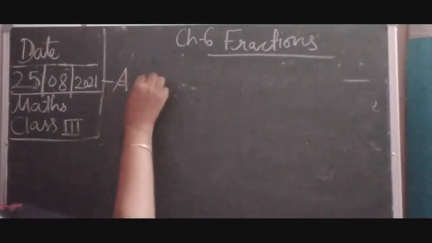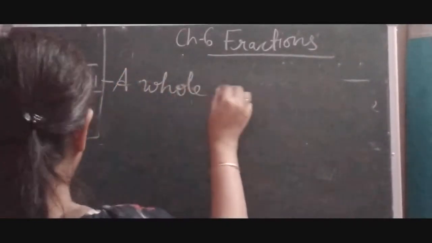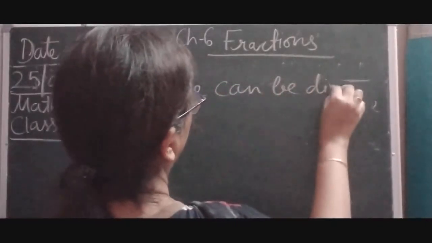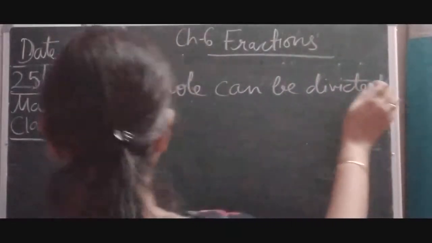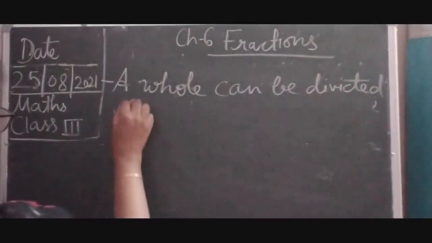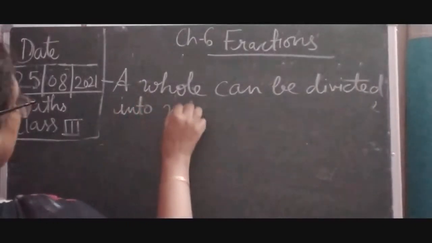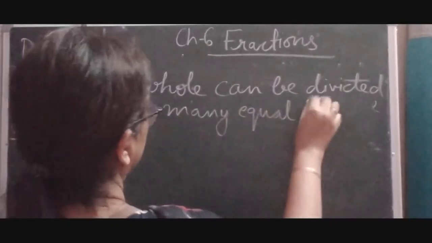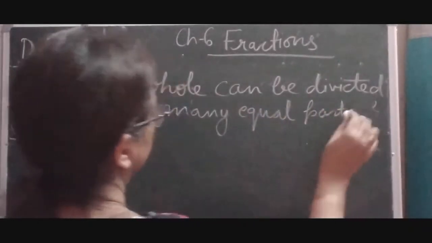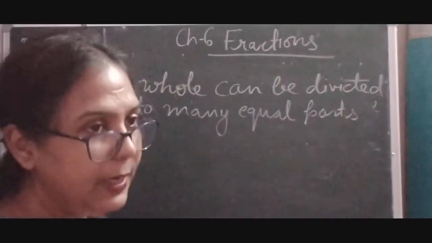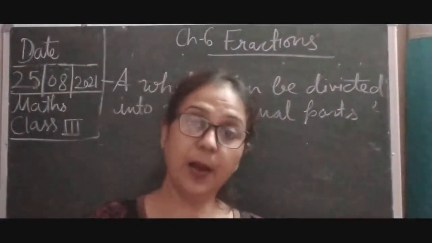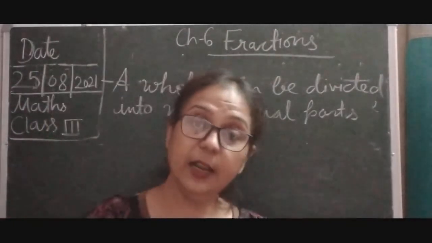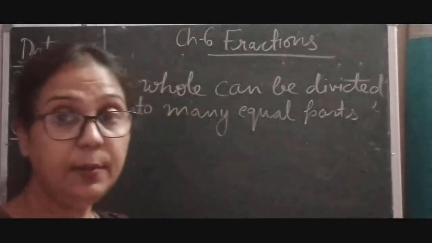A whole can be divided into many equal parts. So I have given a few examples to tell you that we can divide a whole into 2 equal parts, but here you can see an object can be divided into many equal parts.